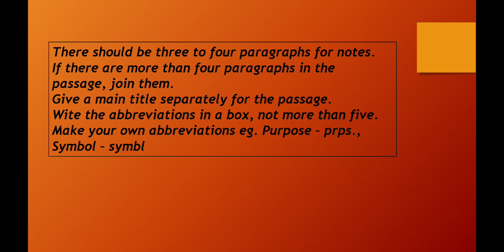There should be 3 to 4 paragraphs of notes. If there are more than 4 paragraphs in the passage, you can join them. After making notes of all these paragraphs, give a main title separately for the passage. Then write the abbreviations in a box. They are not more than 5.